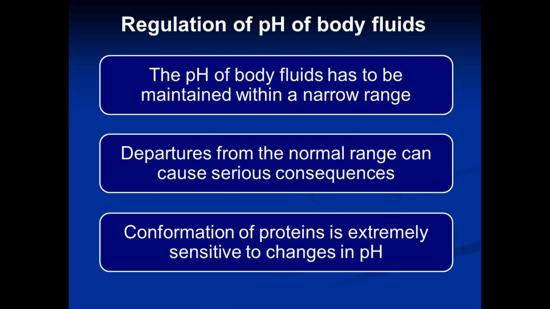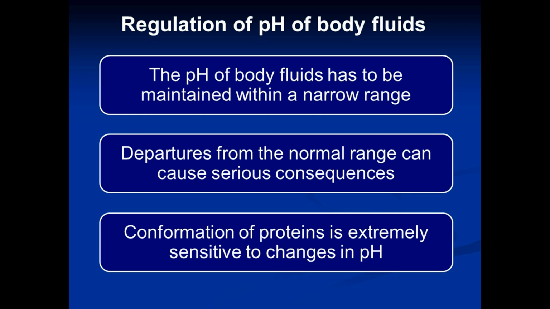When the pH is disturbed, the biomolecules which will be affected are those that carry electrical charges. There are a number of biomolecules having electrical charges, and the electrical charges depend upon the pH of the medium. And among such biomolecules, the most abundant and also very important are proteins.